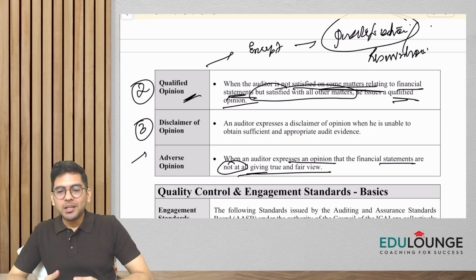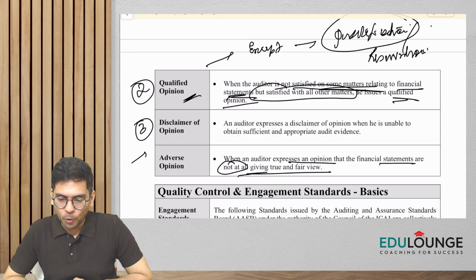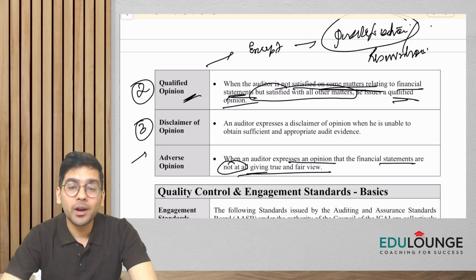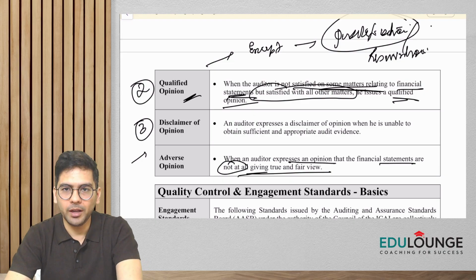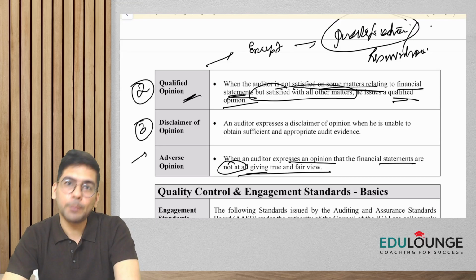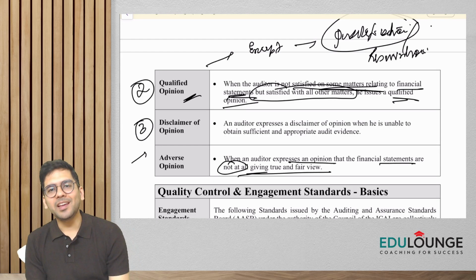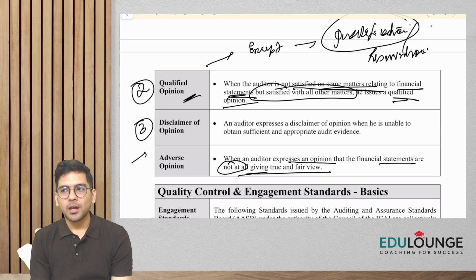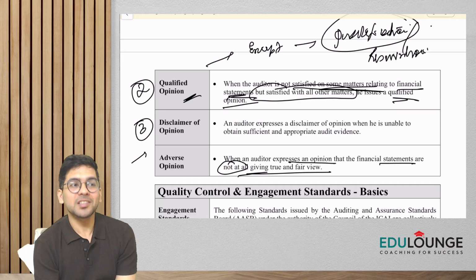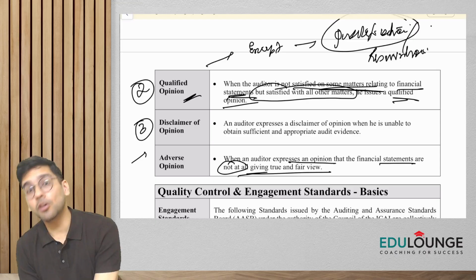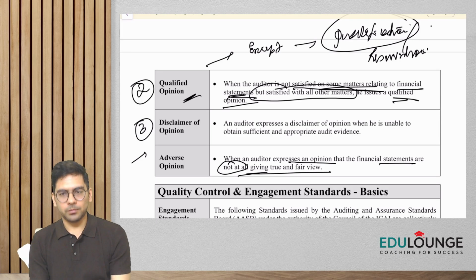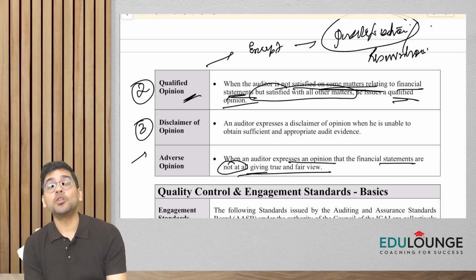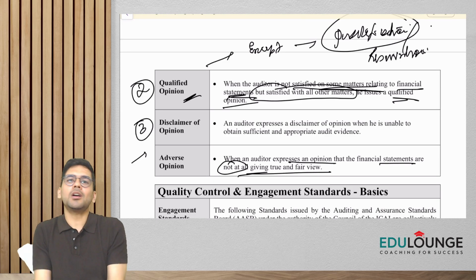Now we have one more type of opinion, which is called disclaimer of opinion, guys. What is disclaimer of opinion? Sometimes it so happens that you are unable to obtain sufficient and appropriate audit evidence. You went to the audit, but you were not able to obtain sufficient and appropriate audit evidence. In that case, imagine, it wouldn't be wise to say that financials are giving a true and fair view. And at the same time, it won't be justifiable if you say that financial statements are not able to give a true and fair view at all. Rather, the truth is that you were not able to obtain sufficient and appropriate audit evidence. In that case, you give a disclaimer of opinion. Disclaimer simply means you are not giving any opinion